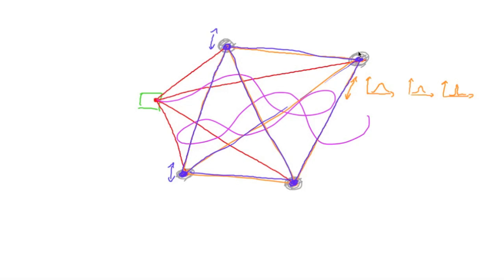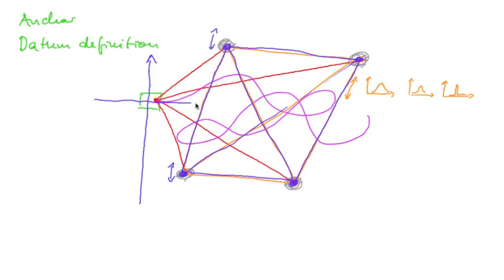Now does this mean that the error ellipses of all the landmark points go to zero, or at least become very small? And this is actually a problem of the anchor, or in geodesy it's also called the datum definition, which means that even though I know all those distances very accurately, I don't know the position of this entire structure in space. So as we have set up the problem, everything is tied to my coordinate system, which happens to be at the center of my robot's initial position.